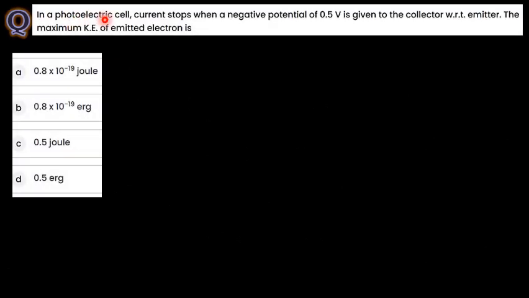See here, in a photoelectric cell, current stops when a negative potential of 0.5 volt is given to the collector with respect to the emitter. See here, a negative potential from collector to emitter. For example, this one is the collector and this one is the emitter.